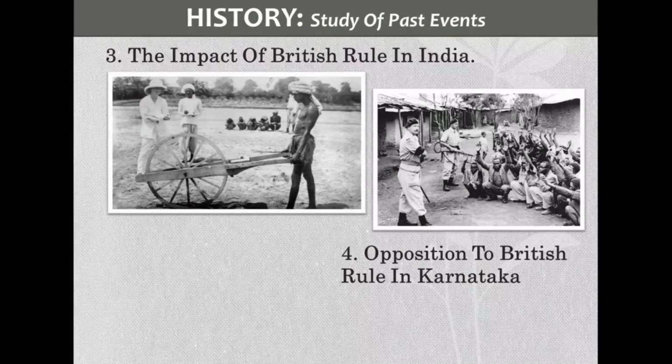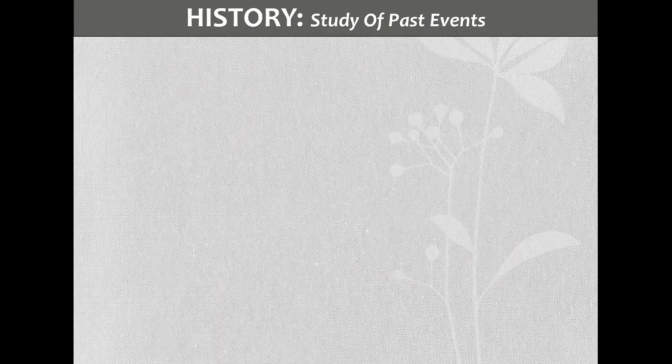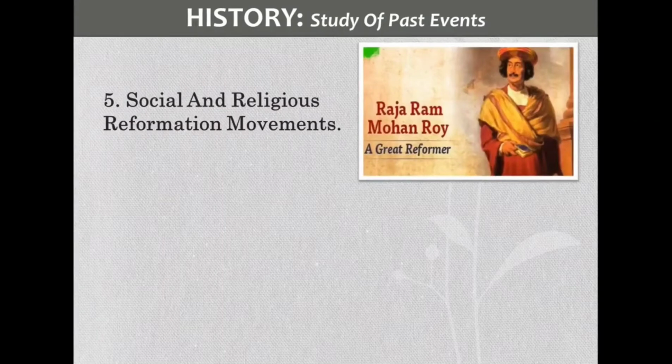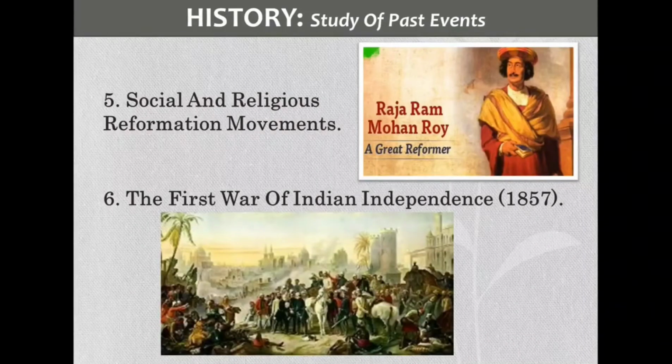After that, the fourth chapter is Opposition to British Rule in Karnataka: the local kings who opposed the Company's rule, importantly Hyder Ali, Tipu Sultan, Kittur Rani Chennamma and Sangolli Rayanna. The fifth chapter is the Social and Religious Reformation Movement: Brahmo Samaj, Arya Samaj, Satya Shodhak Samaj, Raja Ram Mohan Roy, Dayananda Saraswati and many other reformers, who tried to bring new things into Indian society.